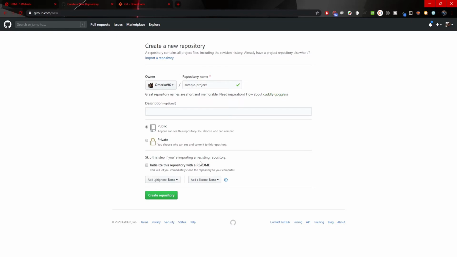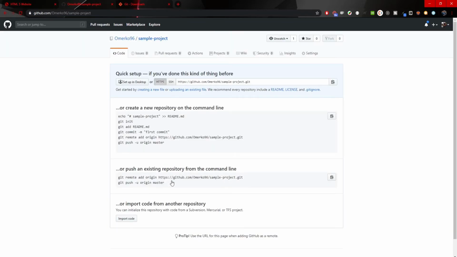You could initialize a readme file. You don't need to. Add git ignore. You already know that we had that. And the license for it, we don't need that also. So when we hit here create repository, it will create the repository for us that we could use with our project. So this is how we could create a new project, or if we have already existing repository, then we could use this.